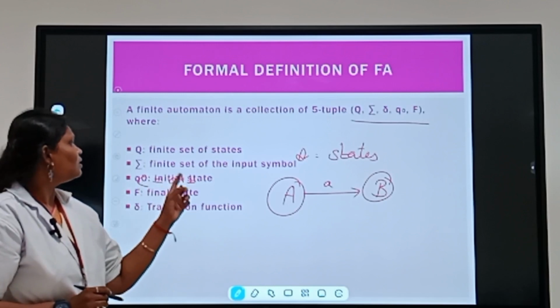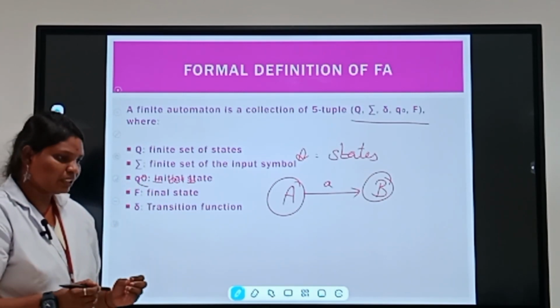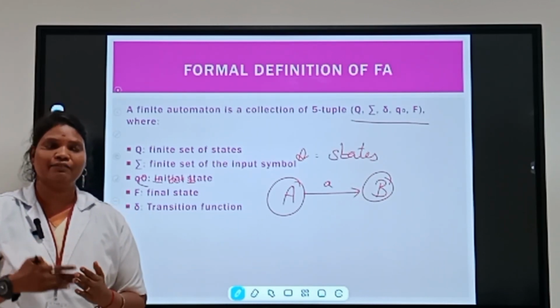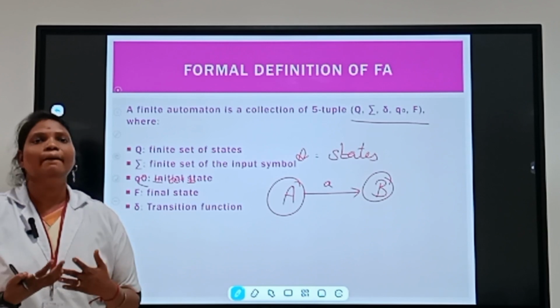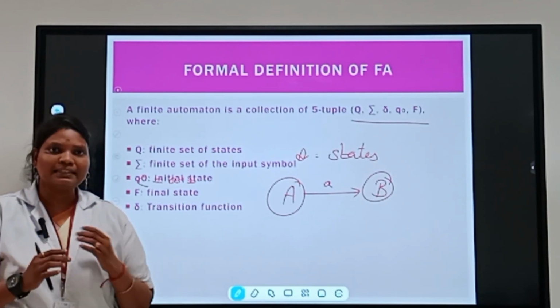The next one is sigma, the input alphabet. We have seen numbers and alphabets, but in the theory of computation, finite automata have this alternate name.